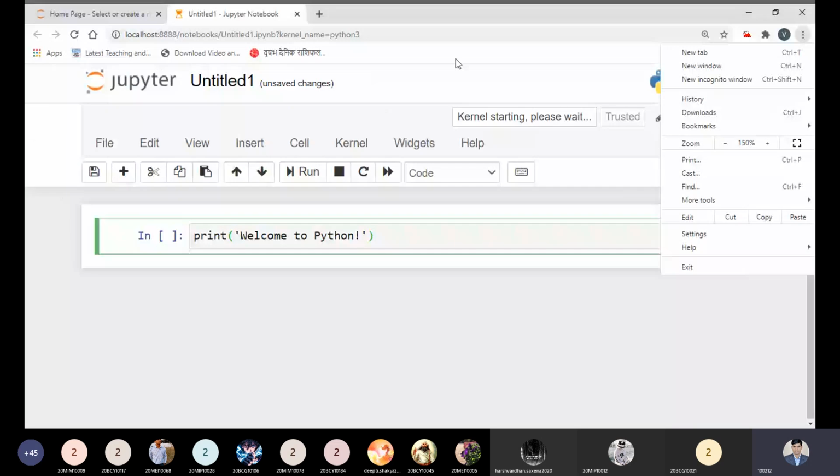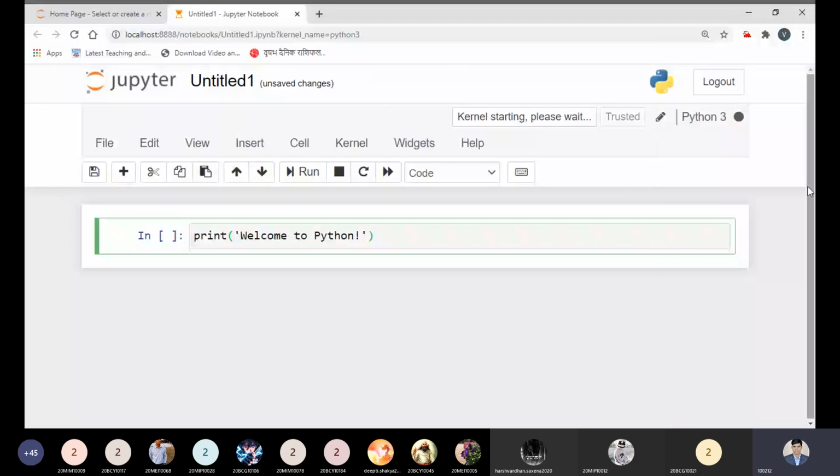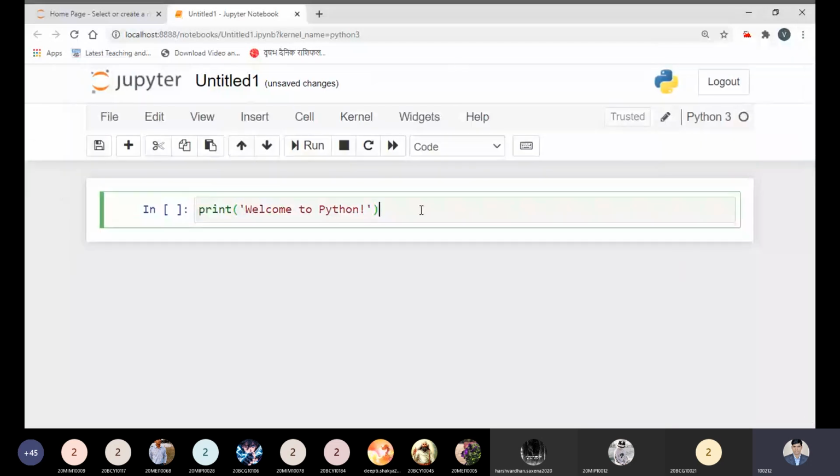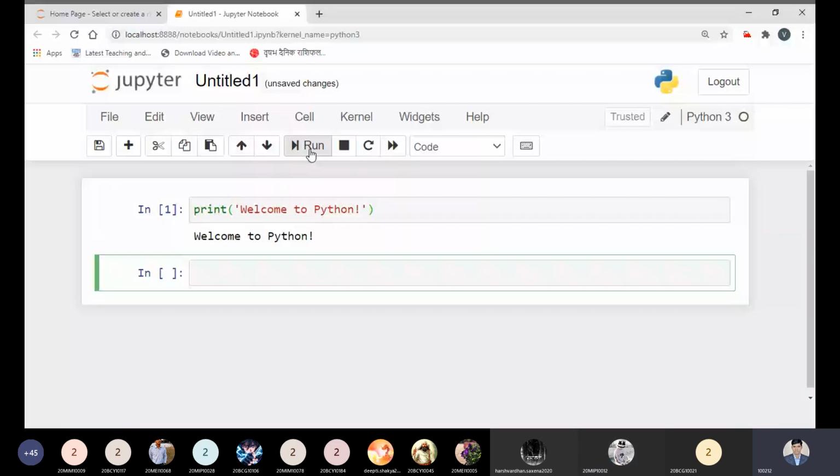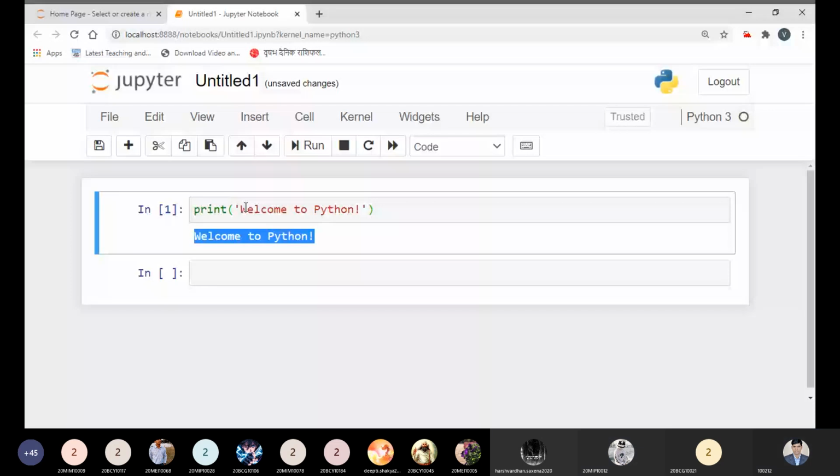I have just maximized the browser. Now print welcome to Python. It is clear to all. What I need to do is click on the run button. Is it visible to all? Yes, sir. After clicking on this run button, the code will be executed internally through the Python interpreter, and it will show an output over here, that is welcome to Python, which is written in single quotes, and this is a string literal.